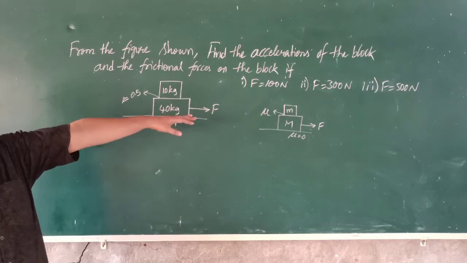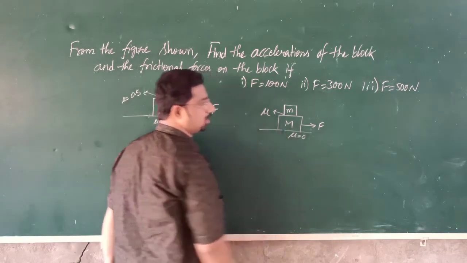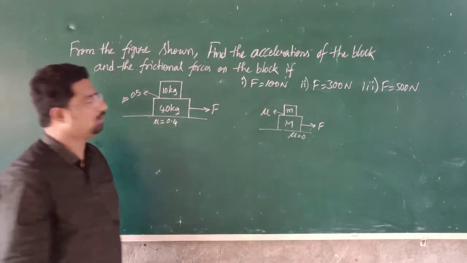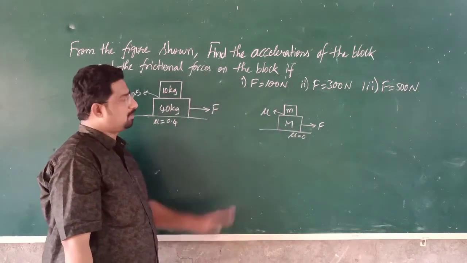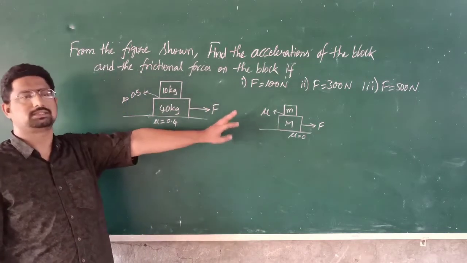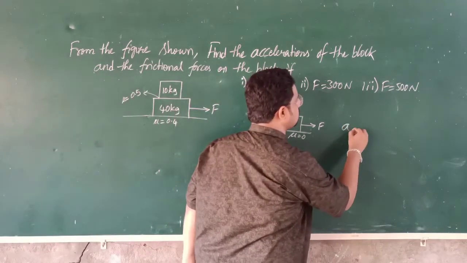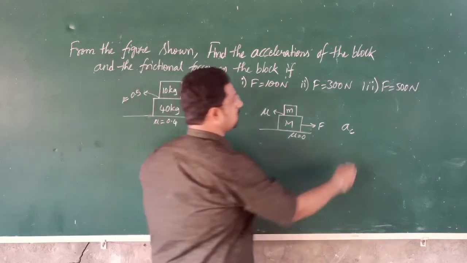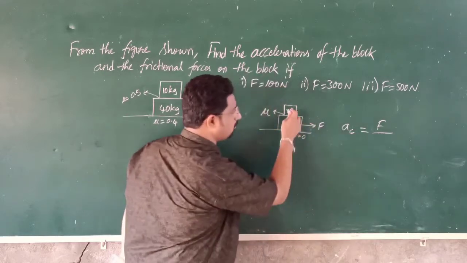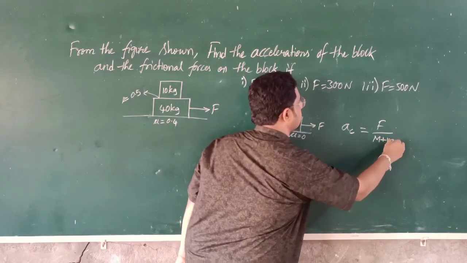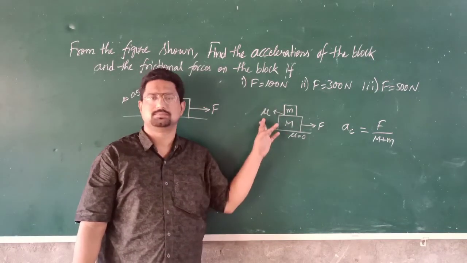As there is no friction with the floor, the body will be in motion. So first we have to assume that both the bodies are moving together, so they will have a common acceleration AC, equal to the force applied F by the total mass, M plus m. This is the common acceleration in which both the bodies are moving together.